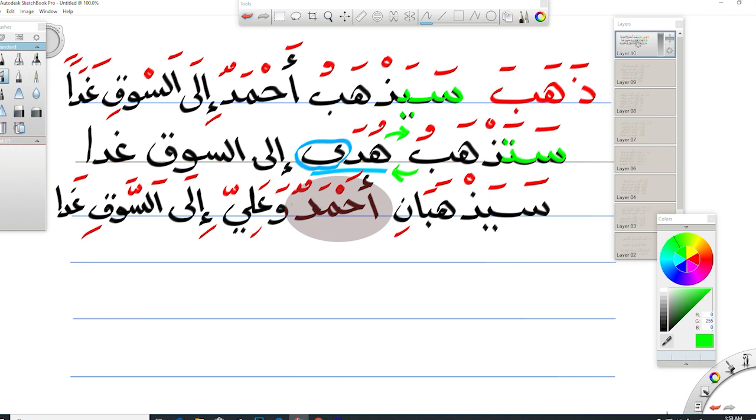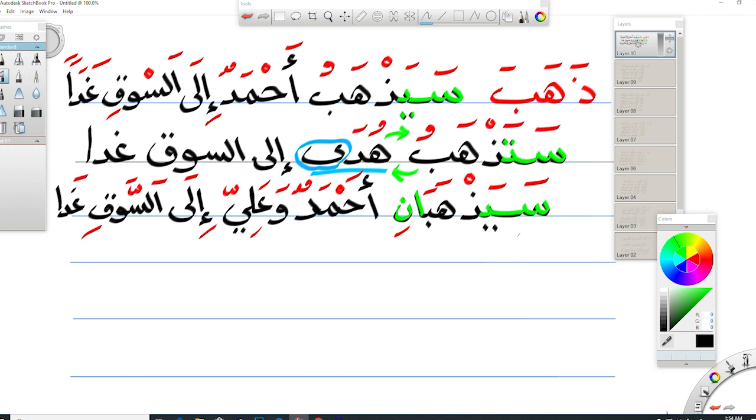Ahmad is a name of a boy and Ali is a name of a boy. So this is for two males. سيذهبان means they will go. Ahmad وعلي, Ahmad and Ali, إلى السوق, to the market, غدا, tomorrow. Notice that we added the sin and ya. We added alif and noon at the end of the verb.